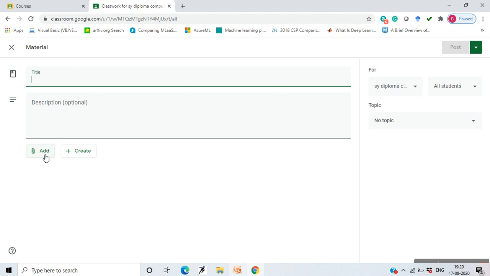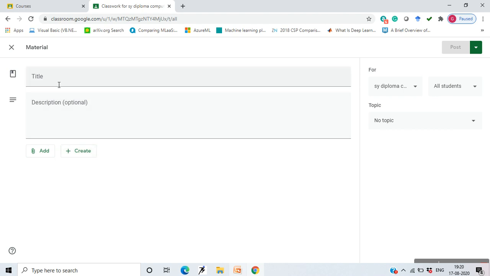Okay, already existing files can be added through this, like from your Google Drive, or any link that you want to share, or any YouTube video that you want to share, or any file on your disk, you can share it through this. Or you can there itself create any Google document or slides or any Google sheet or any drawing, or create a form and share with them.